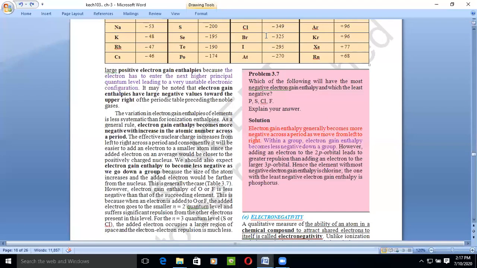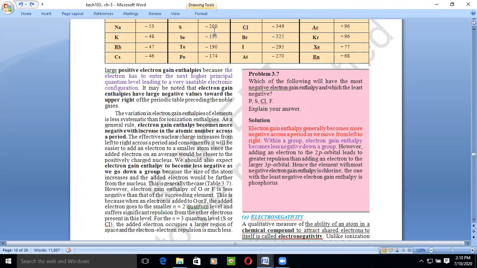Chlorine is minus 349, bromine is minus 325, iodine is minus 295, and this minus 21. So as we go down the group, negative electron gain enthalpy decreases. However, adding an electron to the p orbital leads to greater repulsion. Whenever we increase the electrons in the p orbital, the repulsion between the electrons increases. Hence the element with the most negative electron gain enthalpy is chlorine, the highest among all these.